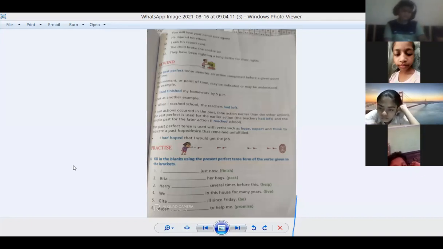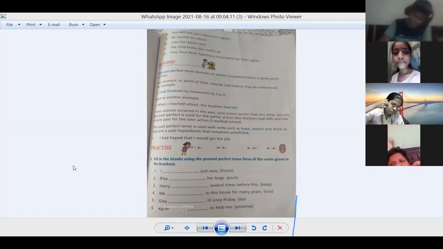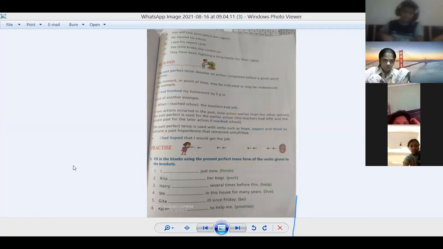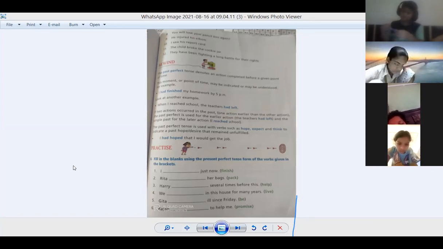And when I want to make it interrogative, then these auxiliary verbs will come in the beginning: has/have plus subject plus verb third form plus object. So, have I done my work?